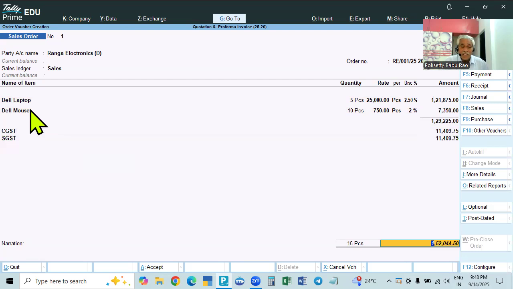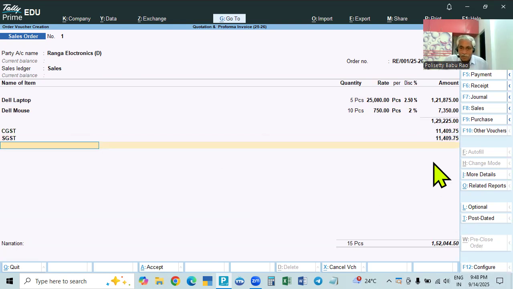And here this is only quotation, and even if it is sales order, it is not a sale. So no bill will be pending. It is not a new reference. No bill is pending. Okay. This is not a sales bill. For sales and purchases only, new bills, we take it as new reference. For other transactions, this is only sales order. If it is made optional, it will be what you call quotation.